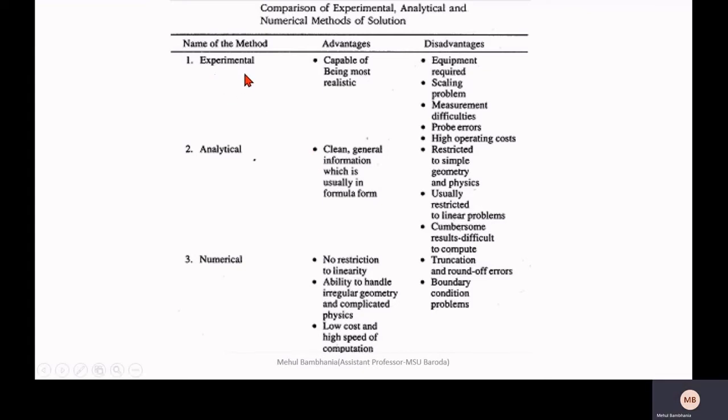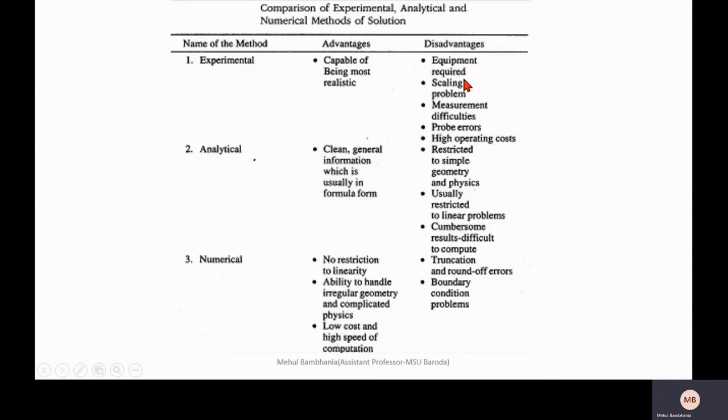As we mentioned, the experimental method is more precise and the most realistic because it is physically visible. But to conduct the experiment, you require equipment. Like in the previous case, you need a pump, reservoir, valve, and sensors to measure the variables, like a pressure gauge. There is also a problem with experimental setups, that is the scaling problem.